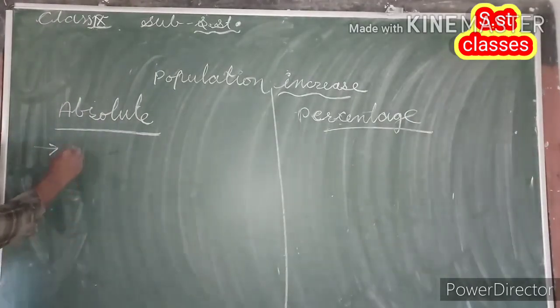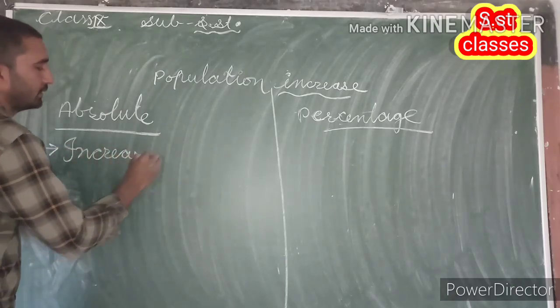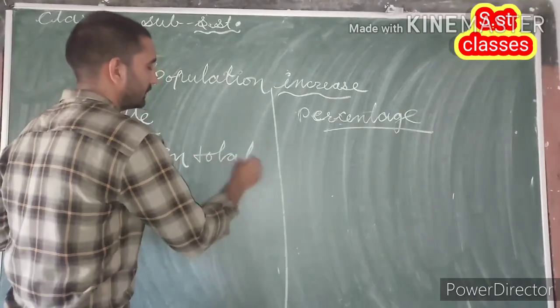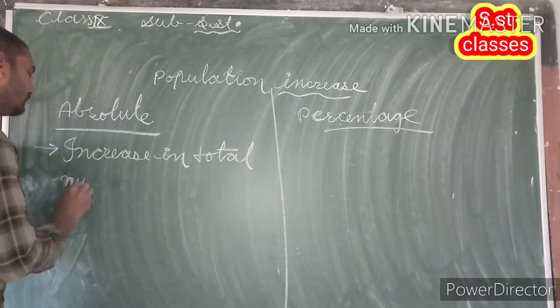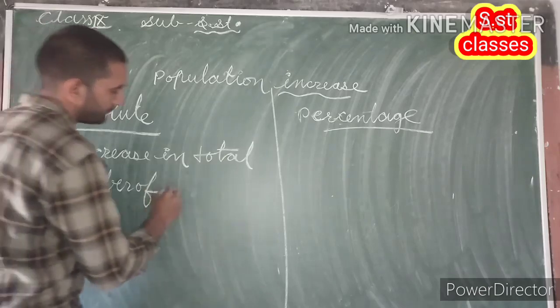Absolute increase means increase in total population or total number of people.